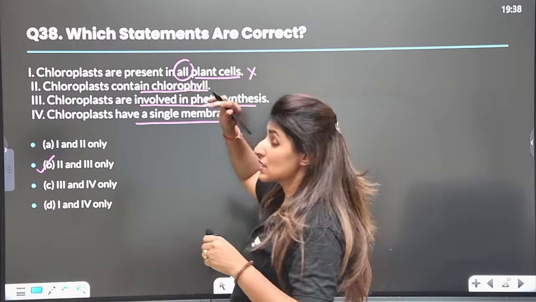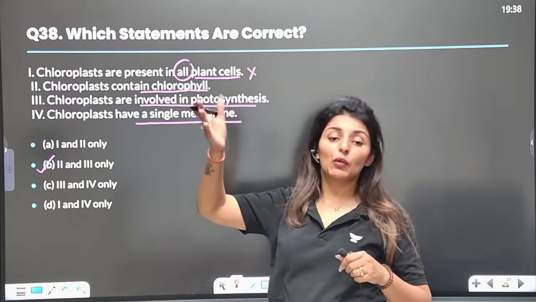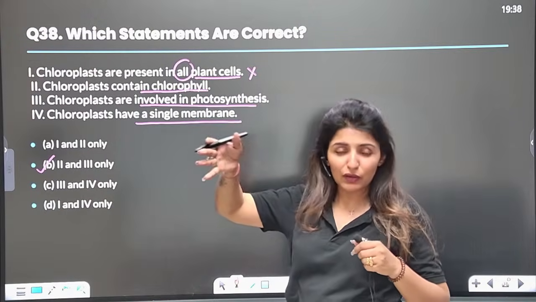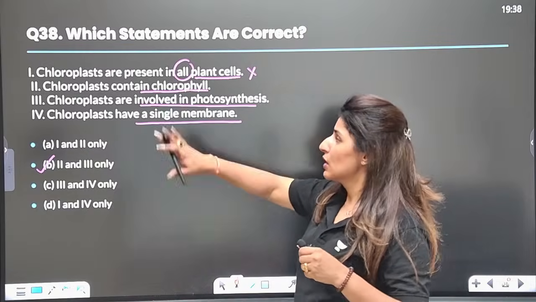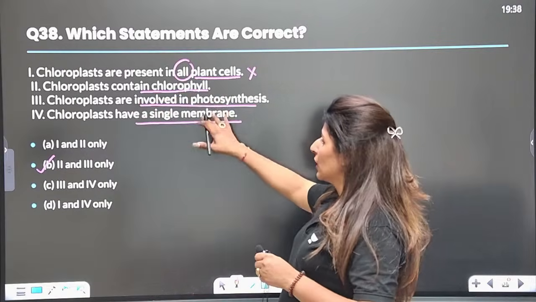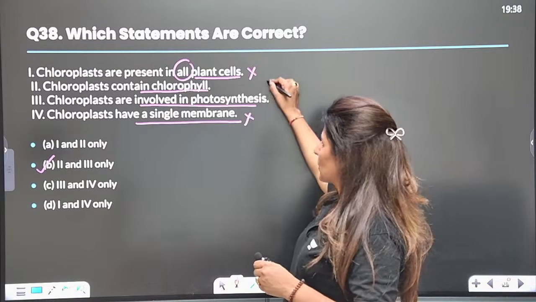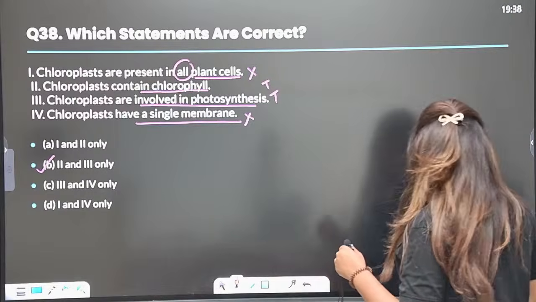Now, why is chloroplast not present in all? Because we know that in some cells, chloroplast can get modified into chromoplast during the ripening of the fruits and the vegetables, right? So we can't say they're present in all. So this is also wrong. It has a double membrane structure. These two are the correct statements.